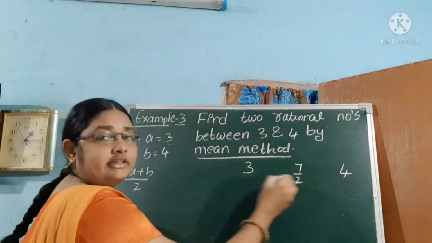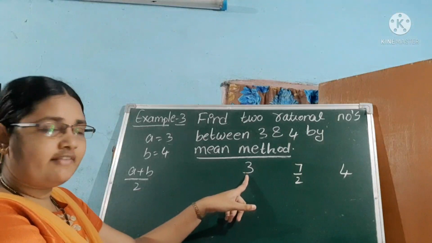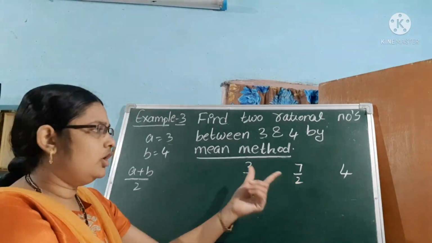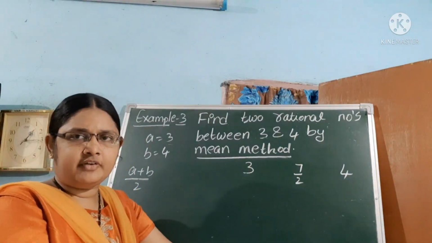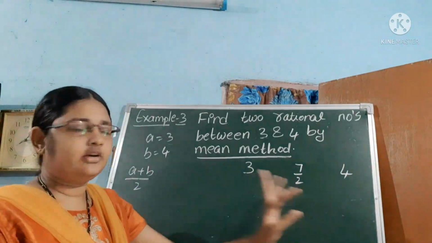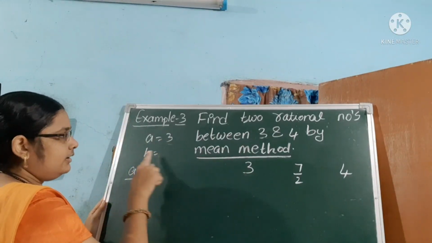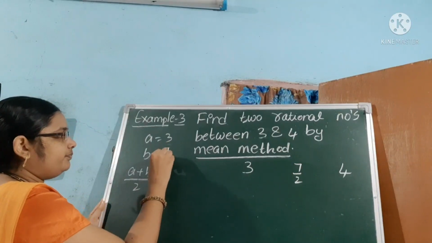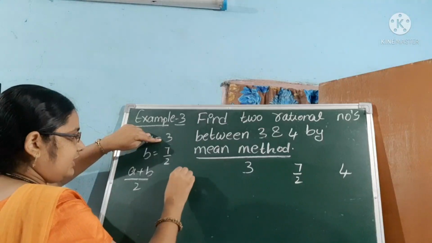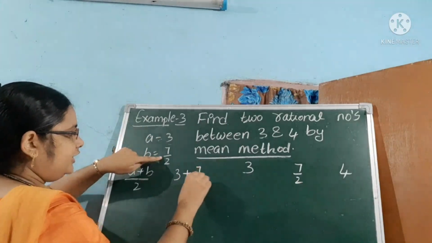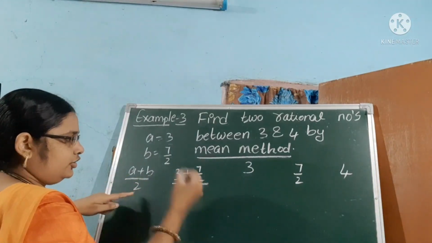So in between 3 and 7 by 2, same formula, a plus b by 2. So a value is 3 and b value is 7 by 2. Not only 3 and 7 by 2; 7 by 2 and 4 also we have to find. Okay, is it clear? So first 3 and 7 by 2. What is the formula? A plus b by 2, with a as 3 and b as 7 by 2.